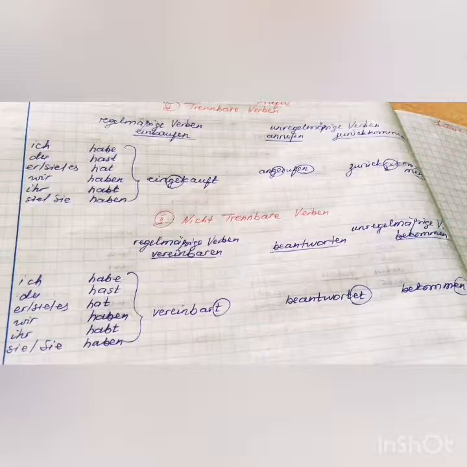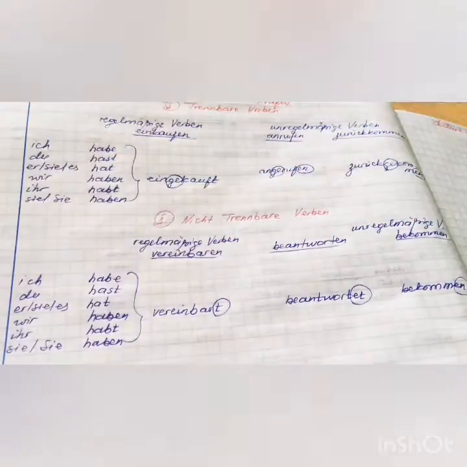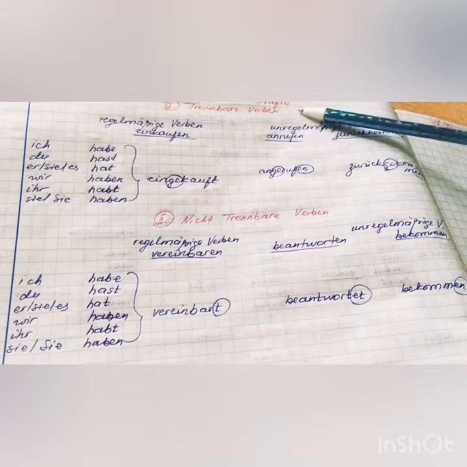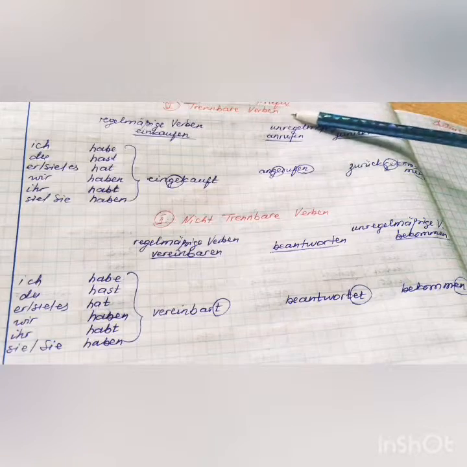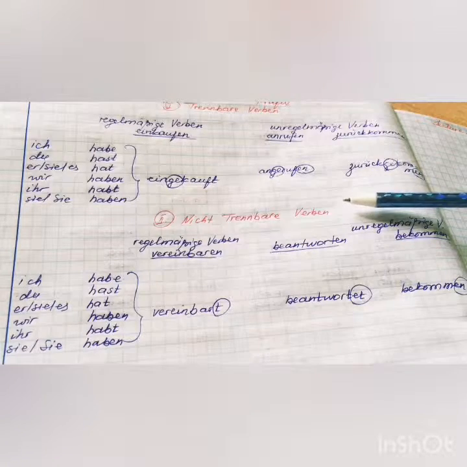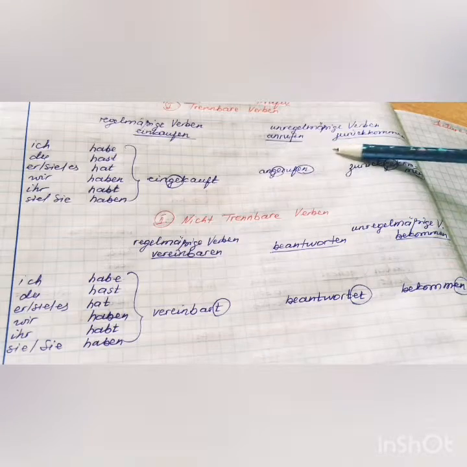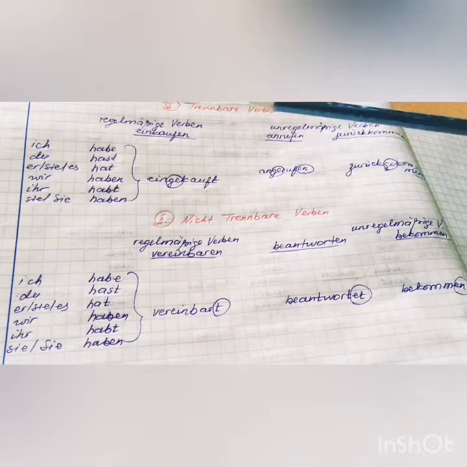Hello my friends, today we will continue with our Deutsch, with our German, and we will talk about separable verbs and inseparable verbs. In German, we've got trennbare Verben, separable verbs, and nicht trennbare Verben, inseparable verbs. For example, regelmäßige Verben und unregelmäßige Verben.